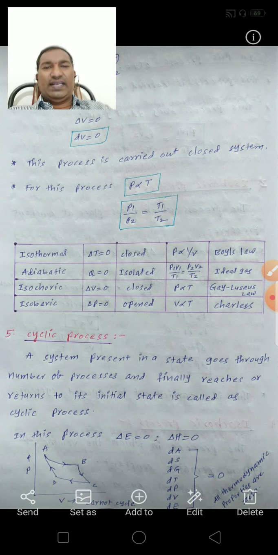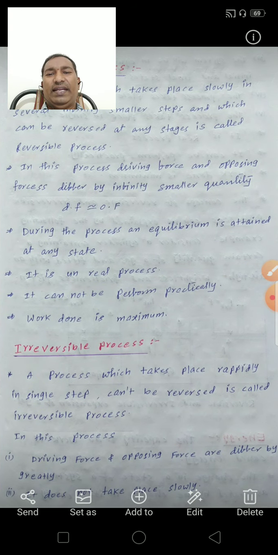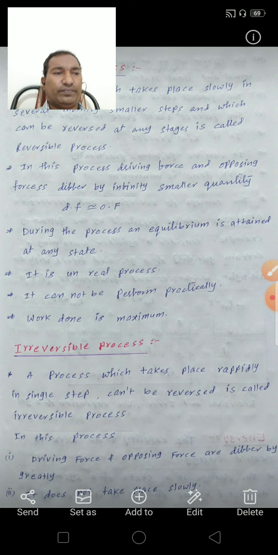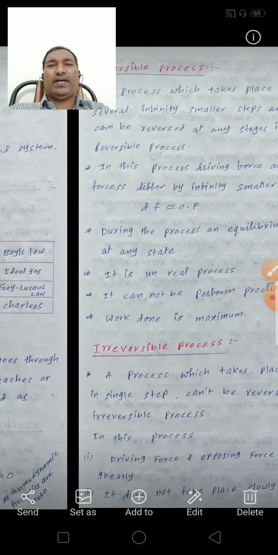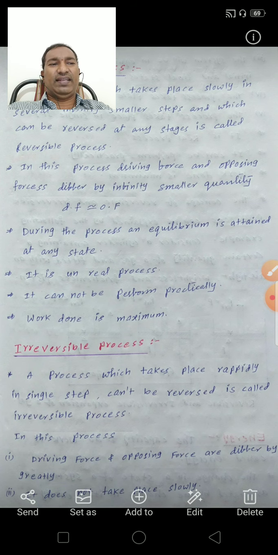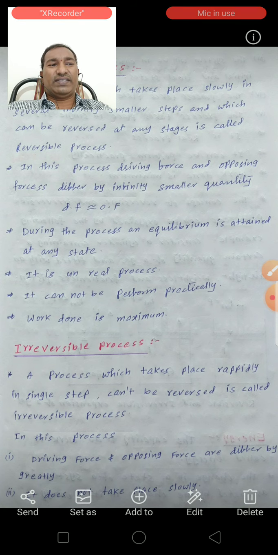The next topic is reversible and irreversible processes. A reversible process is a process which takes place slowly in several infinitesimally smaller steps and which can be reversed at any stage.